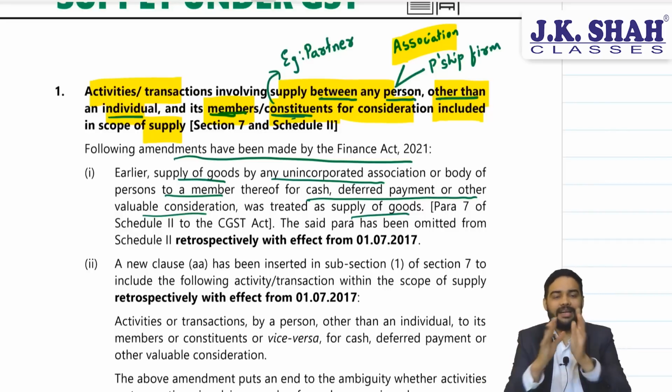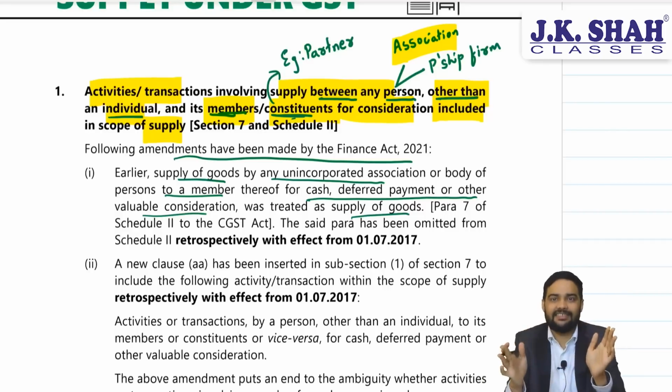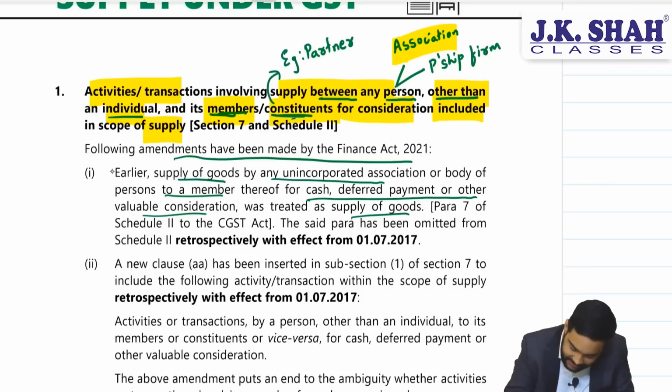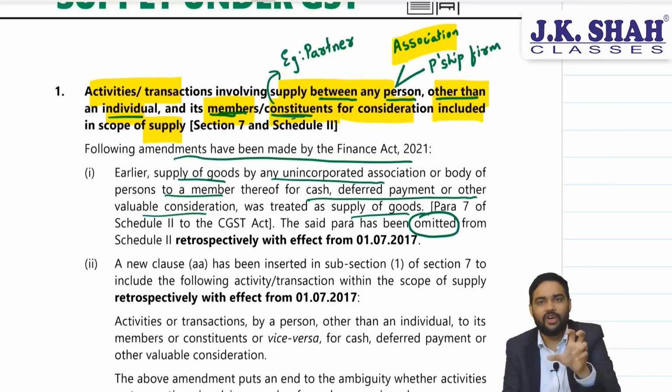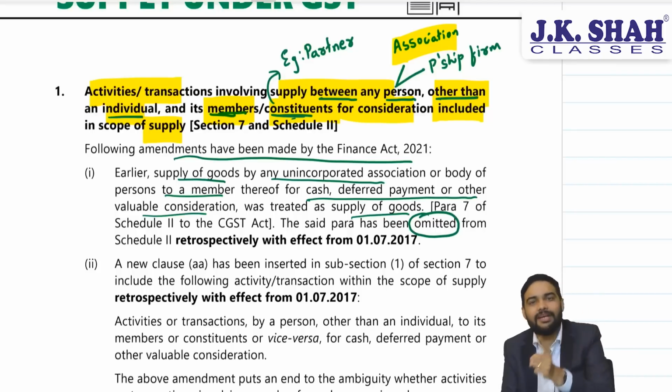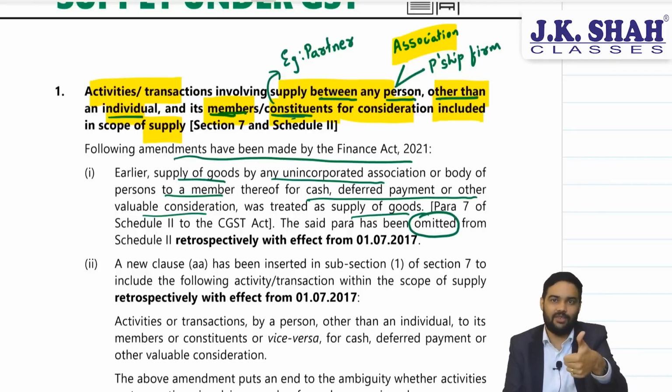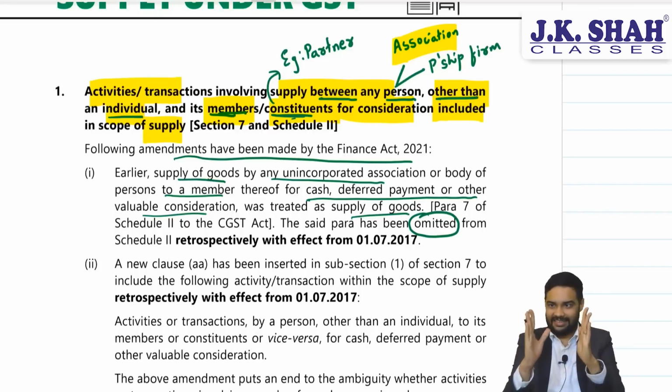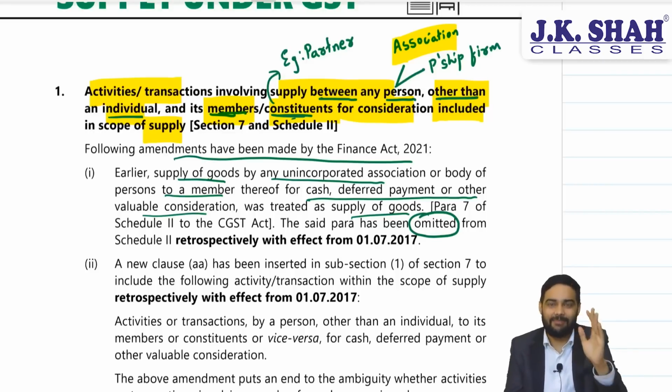Now that the government has given clarity under Section 7, this complete thing has been omitted. Sir, that means now it is not supply of goods? It is still supply of goods. If you supply goods between association and members, it's goods. If you supply service between them, it will be regarded as a service. But now the transaction between these two will be regarded as supply.